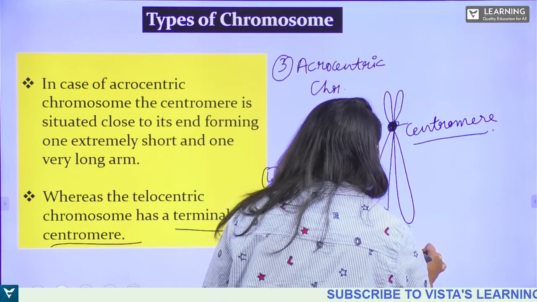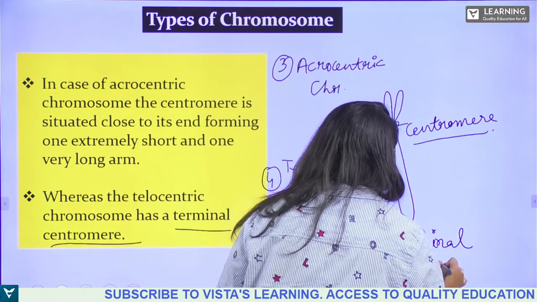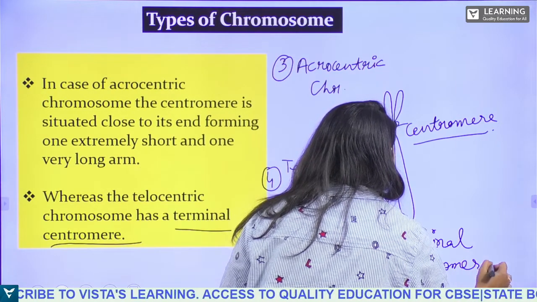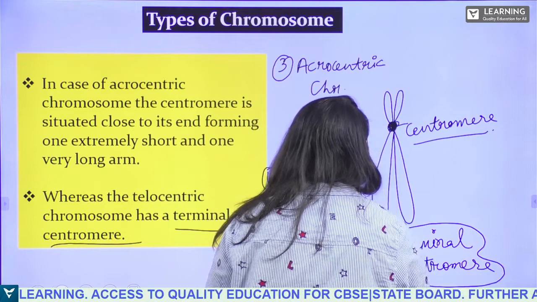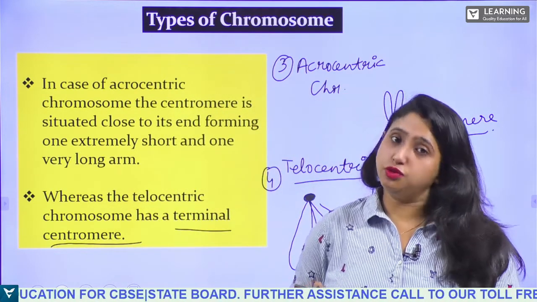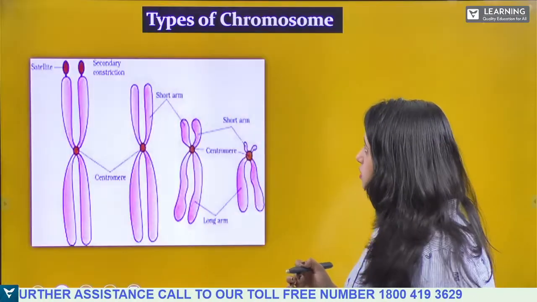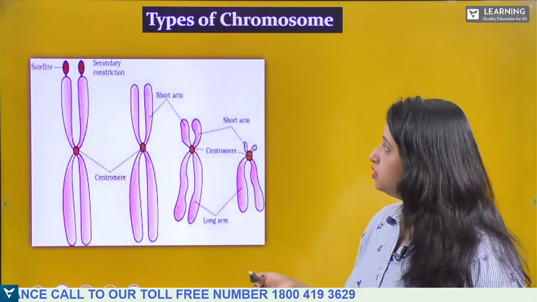Terminal centromere, you will see in the case of telocentric chromosome. So these are the four types of chromosome. Remember, these diagrams are also important. This is the picture from your NCERT.